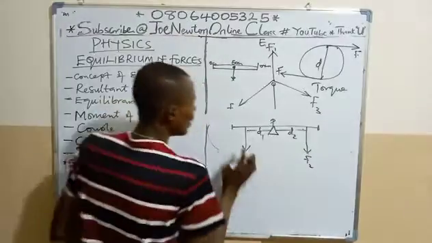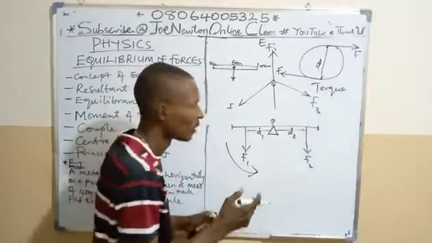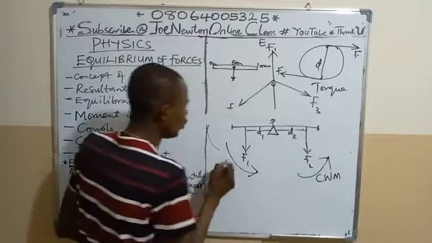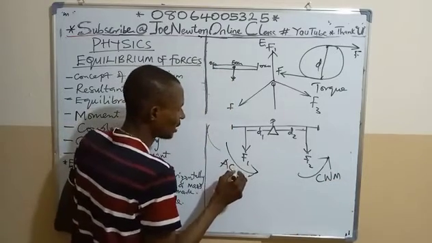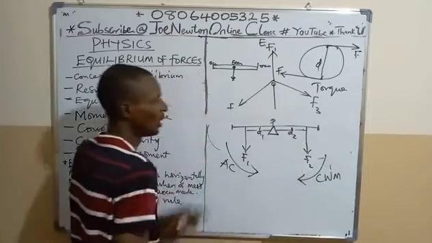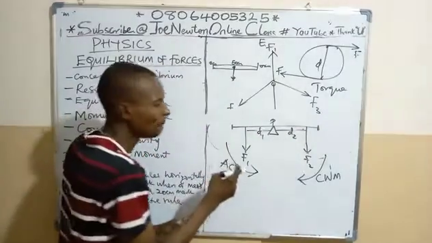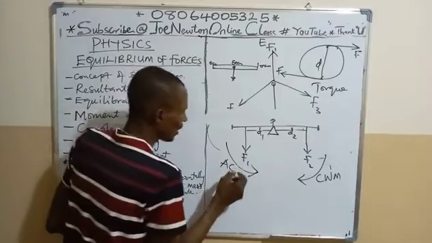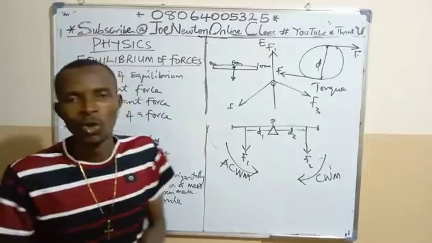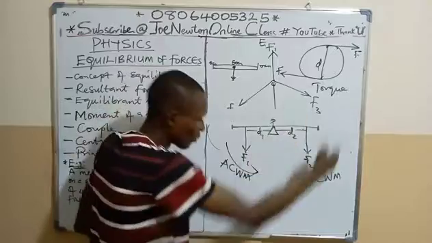That is mechanics. Now let's look at this. Of course, you know how the clock goes. The clock goes like this. So this is clockwise moment, and this should be anti-clockwise moment. Sorry. So we know how the clock goes. See how it goes. In that case, this is the anti-clockwise moment, and the other is the clockwise moment. The clock goes like this, but this one is going this way. This is anti-clockwise, this is clockwise.